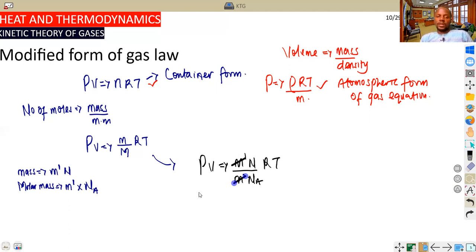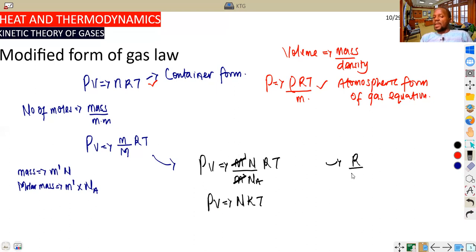Now, in continuation, we say PV is equal to, now we have two constants, N over N A. Students should also note something. Here we say it is equal to N, this N up here, times kT. Where do we have k? Keep this in mind, very important.